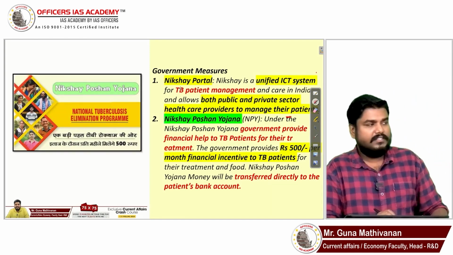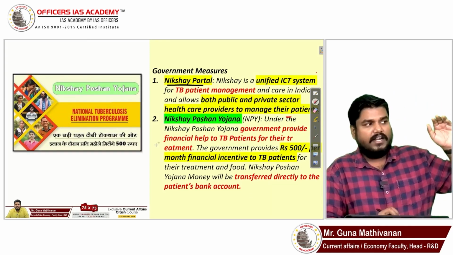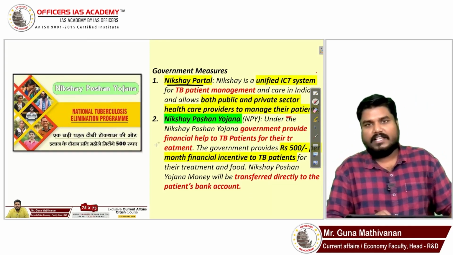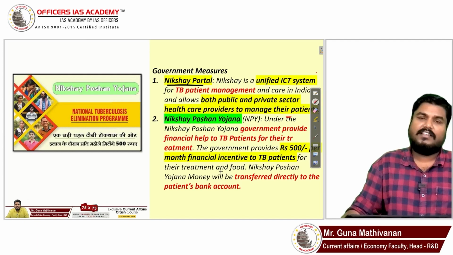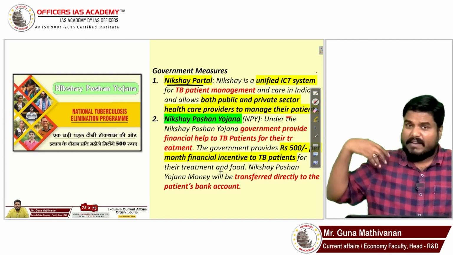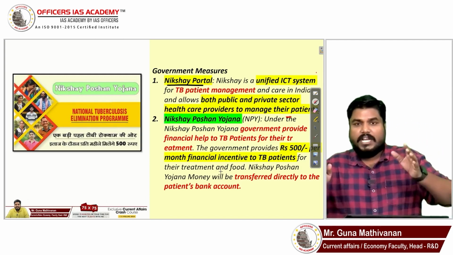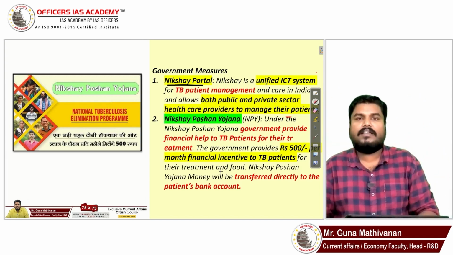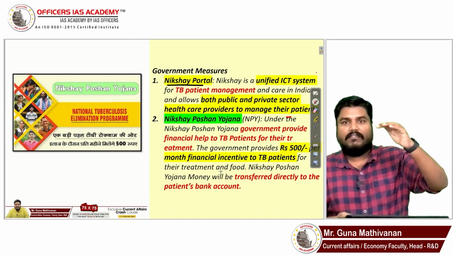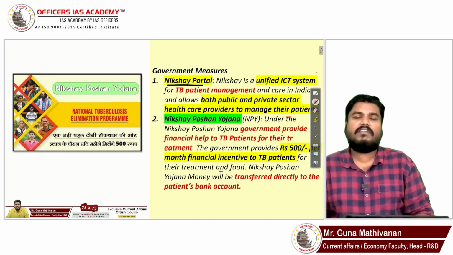Nikshay portal. See, government hospitals are treating TB patients. Likewise, private hospitals also treat TB patients. We need to have a proper register. We have to manage the TB patient's profile.